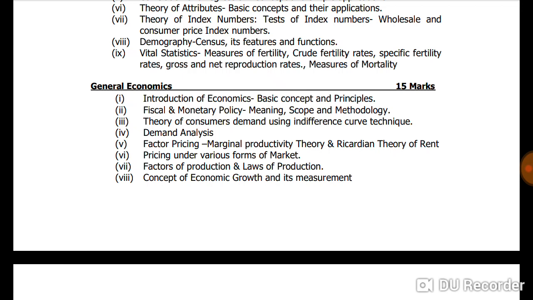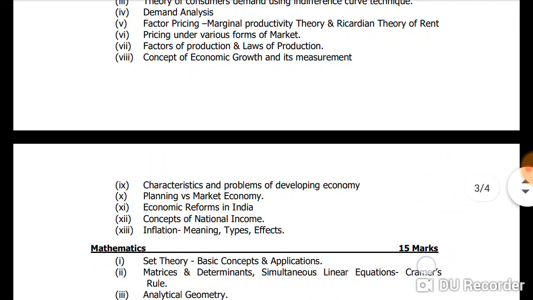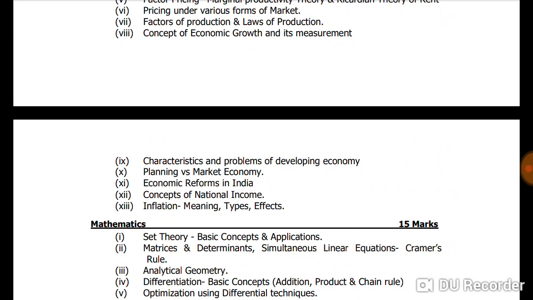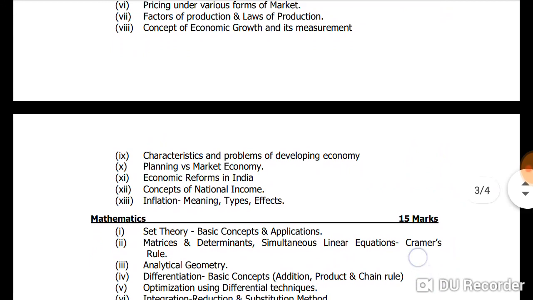General economics consists of 15 marks and it has the topics like introduction of economics, basic concepts and principles, fiscal and monetary policy, meaning, scope and methodology, theory of consumer demand using indifference curve technique, demand analysis, factor pricing, marginal productivity theory and Ricardian theory of rent, pricing under various forms of market, factors of production and laws of production, concept of economic growth and its measurement. Characteristics and problems of developing economy, planning and market economy, economic reforms in India, concept of national income, inflation, meaning and types and also effects of inflation.